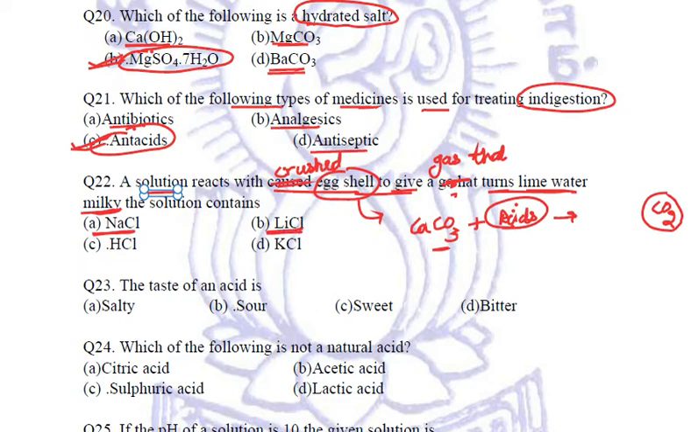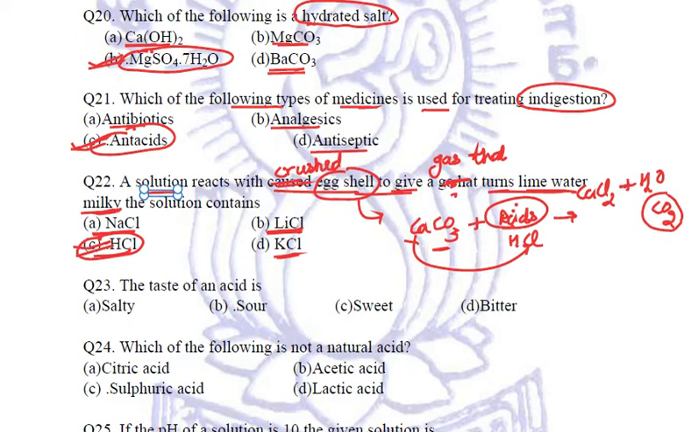LiCl, lithium chloride, is a salt. HCl is hydrochloric acid. KCl is potassium chloride salt. So when calcium carbonate reacts with HCl, a double displacement reaction will take place. This Ca will go with Cl. This will form calcium chloride plus carbon dioxide. Along with this, water will also be released. So it should be acid and it is HCl, because the rest of the options are salts.